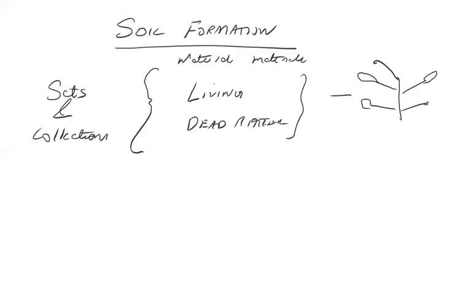That's it, very simple. Soil is a collection of natural materials comprising living and dead materials which support plants.